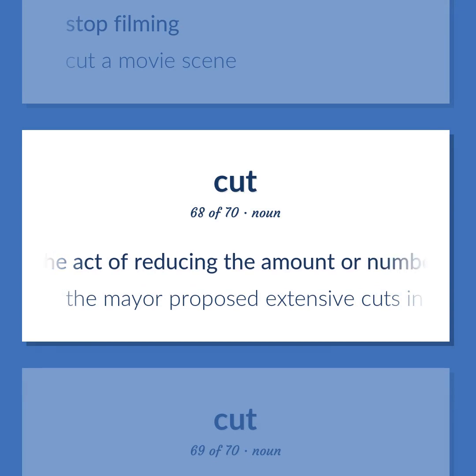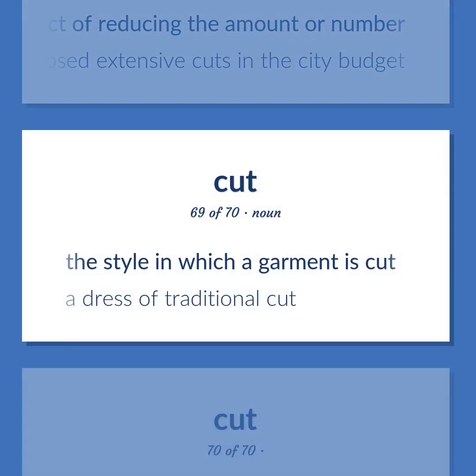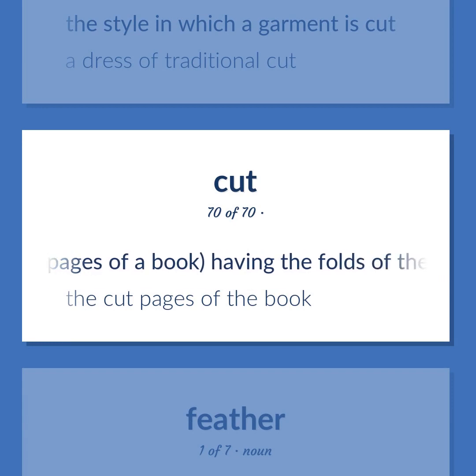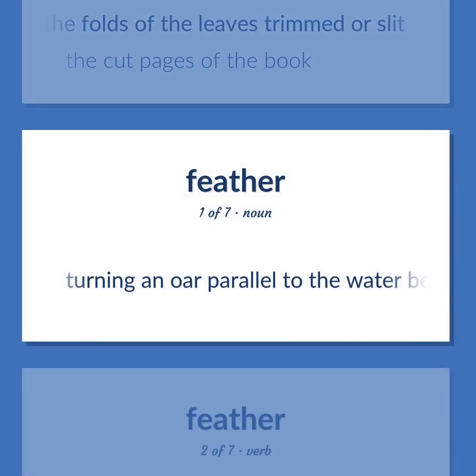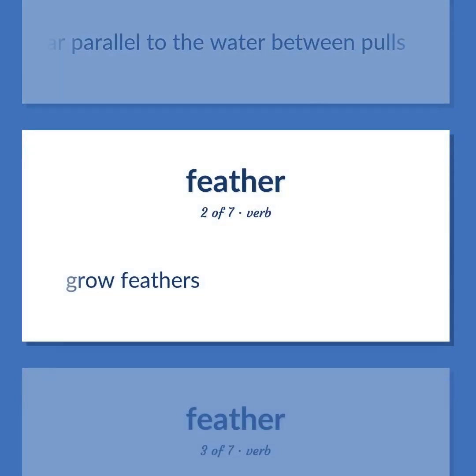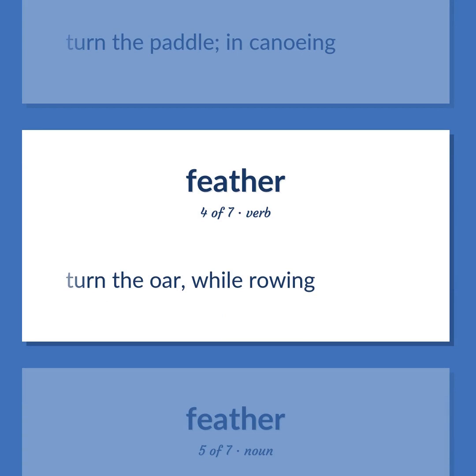The act of reducing the amount or number. The mayor proposed extensive cuts in the city budget. The style in which a garment is cut. A dress of traditional cut. Of pages of a book, having the folds of the leaves trimmed or slit. The cut pages of the book. Turning an oar parallel to the water between pulls. Grow feathers. Turn the paddle, in canoeing. Turn the oar, while rowing.